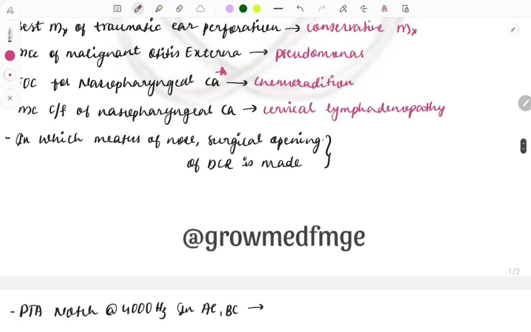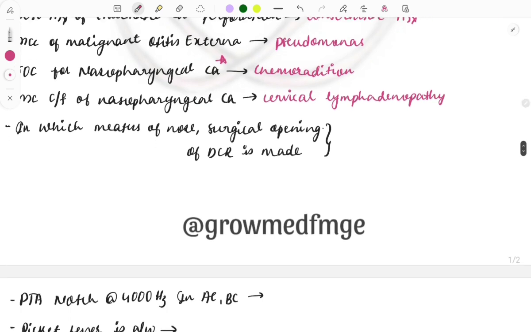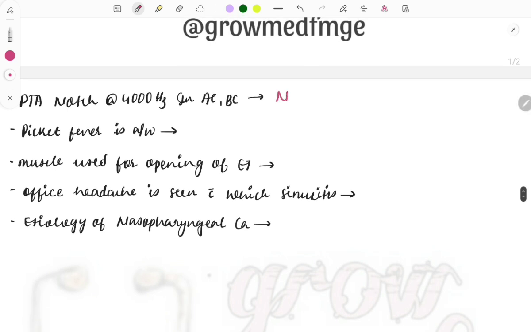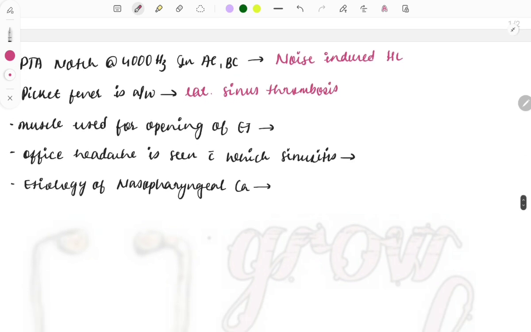The next question, in which meatus of the nose is the surgical opening of the DCR made? So it is the inferior meatus. Then the next question, in pure tone audiometry, the notch is present at 4000 hertz in the air conduction and the bone conduction. So what will be the cause? It is noise induced hearing loss. Then the next question, Picket fence fever is associated with lateral sinus thrombosis. Then the muscle which is used for the opening of the eustachian tube is the tensor veli palatini.